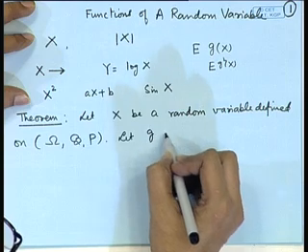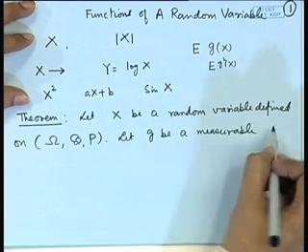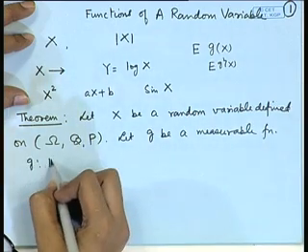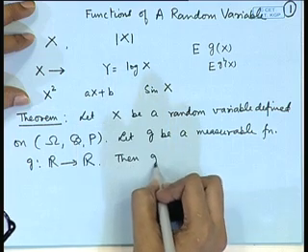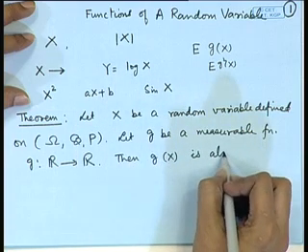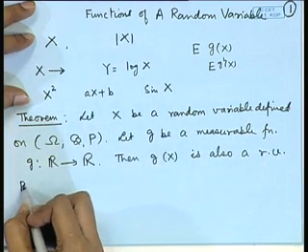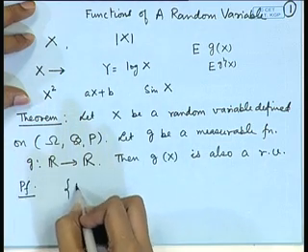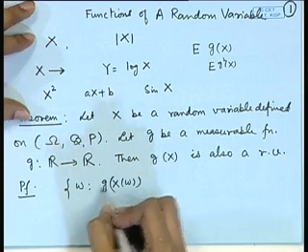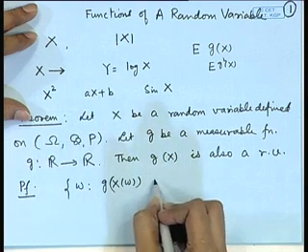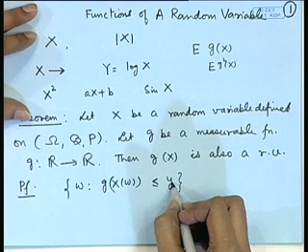Let g be a measurable function, so g is a function from R to R. Then g(X) is also a random variable. To look at the proof of this, we must prove that the set of all those points such that g(X(omega)) is less than or equal to, say, y is a measurable set for every real y.